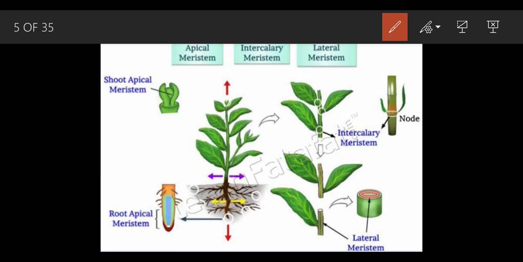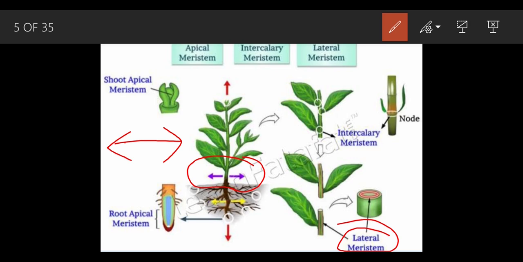What is the work of this lateral meristem? It is situated below the bark, and it is mainly responsible for increase in diameter. We can see these purple arrows. See these arrows. They go in a horizontal way, which helps to increase the diameter of the stem.